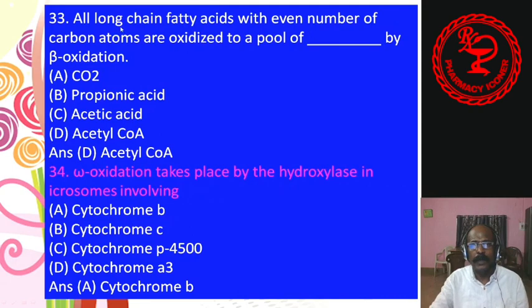33. All long chain fatty acids with even number of carbon atoms are oxidized to a pool of dash by oxidation. Carbon dioxide, propionic acid, acetic acid, acetyl CoA. Answer is D, acetyl CoA. 34. Omega oxidation takes place by the hydroxylase in microsomes involving cytochrome b5, cytochrome c, cytochrome P450, cytochrome a3. Answer is cytochrome P450.